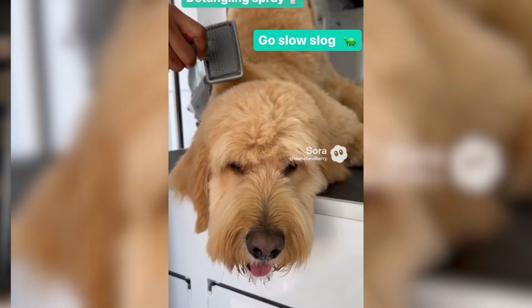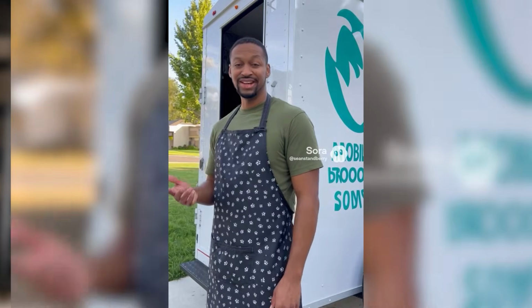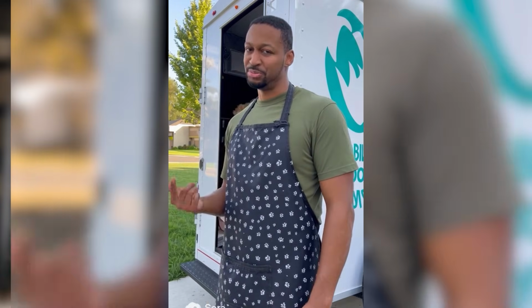If your dog's fur gets matted, don't just yank a brush through it. Start from the ends and work your way up in small sections. Use a detangling spray. Go slow. Your dog will actually let you finish for once. And if the mat is really bad, just book a mobile groom.